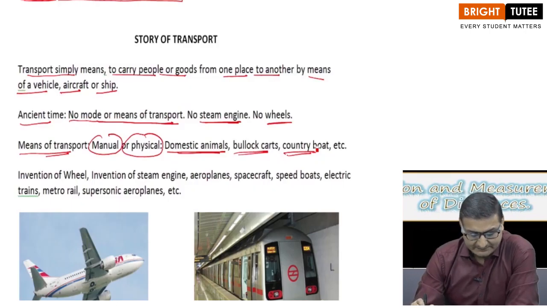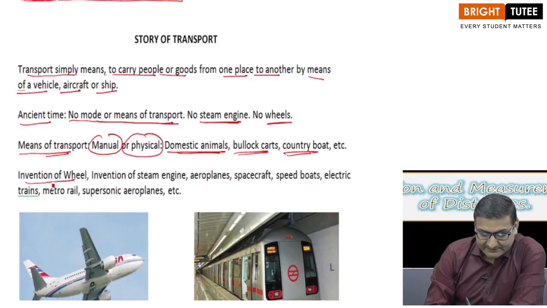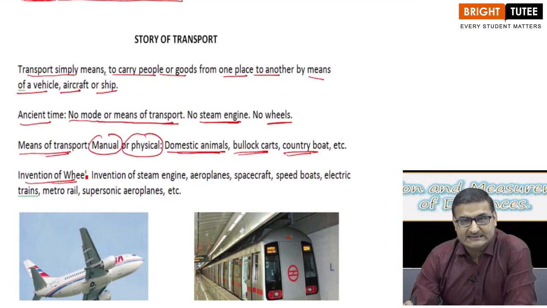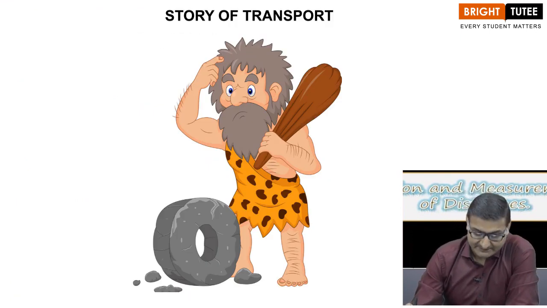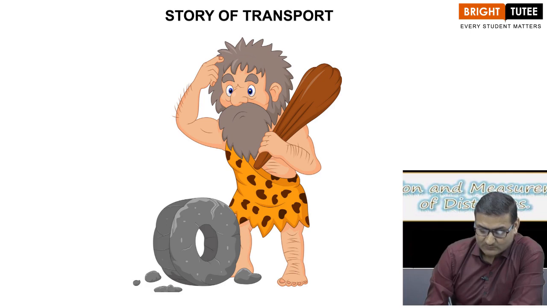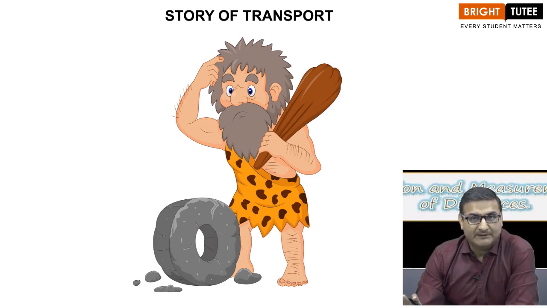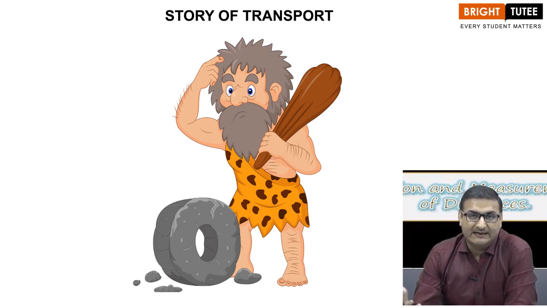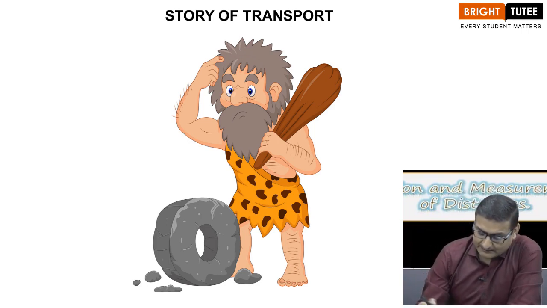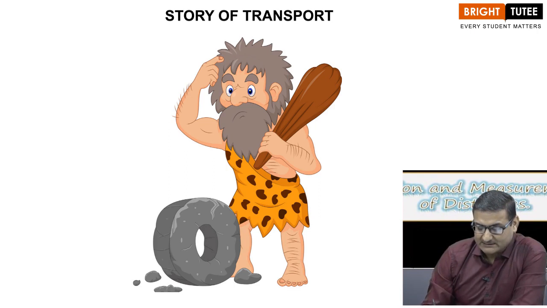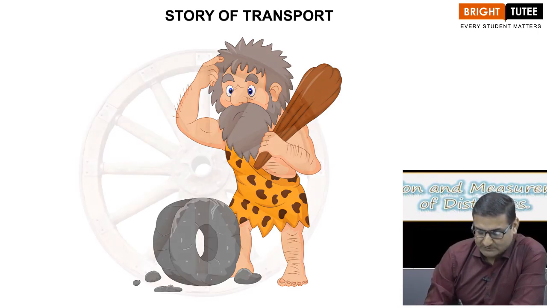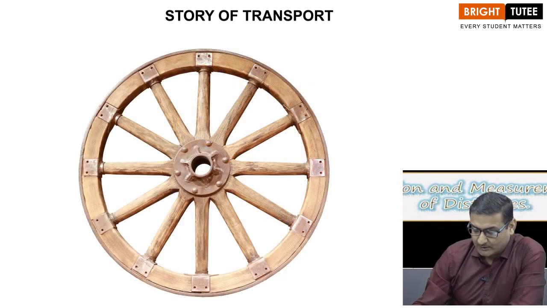Got it? Fine. But with the invention of the wheel in the late 19th century, when steam engines were invented, it was a huge change. Why? Because the technological advancement led to the making of aeroplanes, spacecraft, speedboats, electric trains, metro, supersonic aeroplanes, all right.